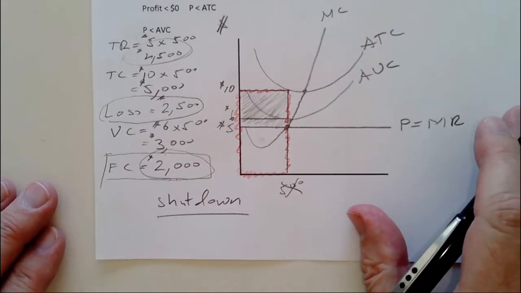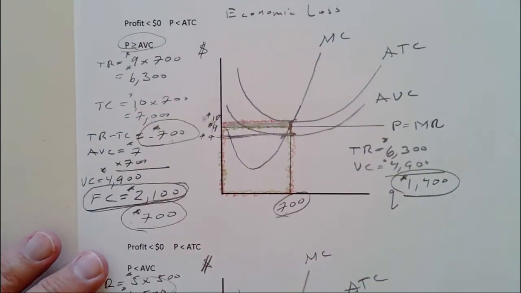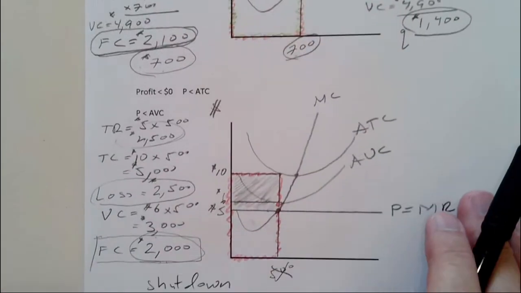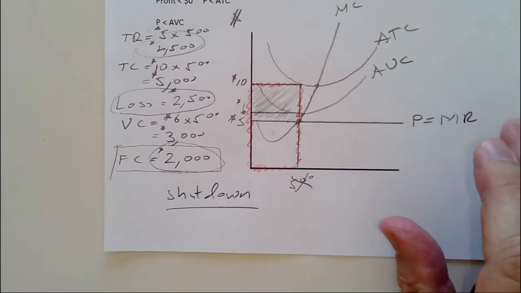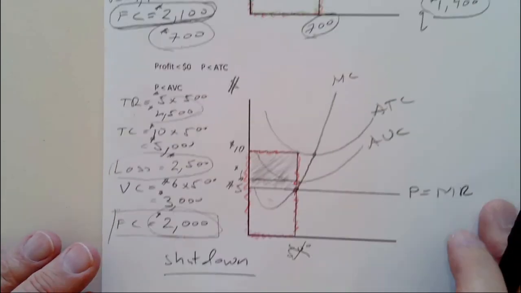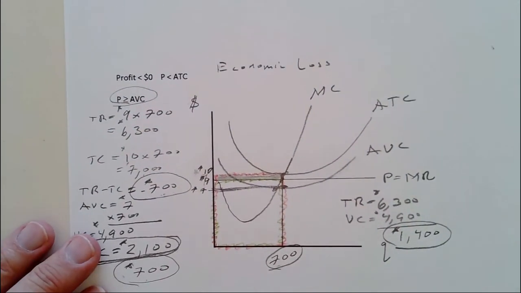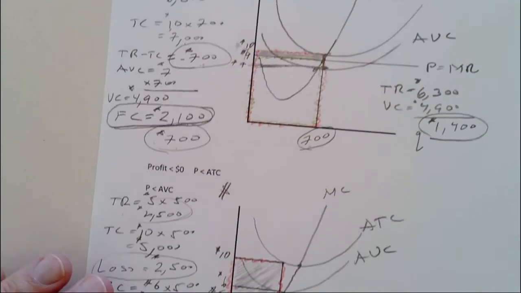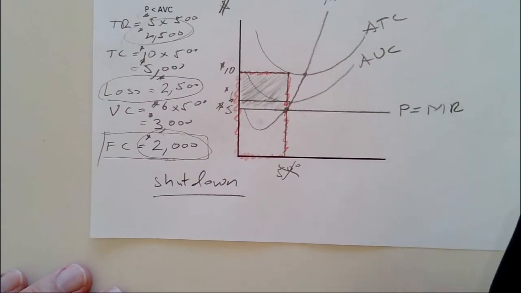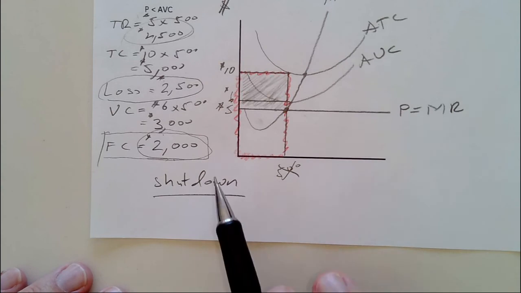In the short run, up here, we would produce. Down here, in the short run, we would shut down immediately. Long run is the same. In the long run, up here, we would leave, go somewhere else. And down here, we're already gone in the long run. So in both cases, resources will leave markets with economic losses.